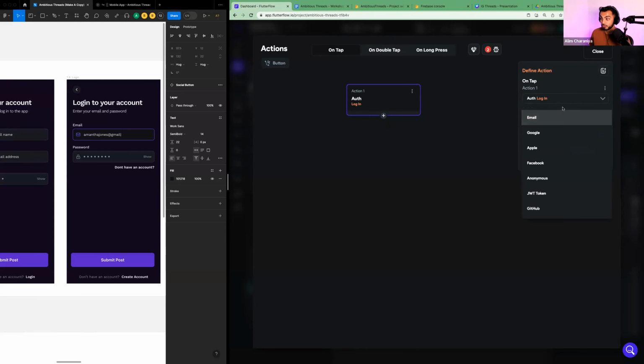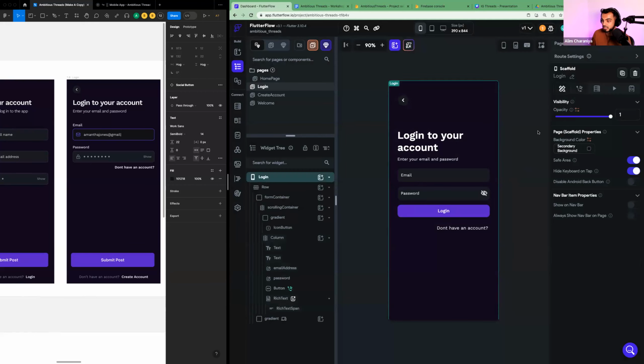And this is the power of no code, that you don't have to write a bunch of code. You just say in English, log in. And how do you want to log in? We're going to log in with email. Say I did a Google login or an Apple login or a Facebook login. We can choose that here, but this particular login is an email. And then what we do is select, hey, use this field to get the email address and the password. So we have two text fields on our page, and FlutterFlow is smart enough to look for text fields to get the input. So the input is email address and the input is password, and boom, that's all we have to do. And we hit close, and now we have our login functionality integrated. Okay.